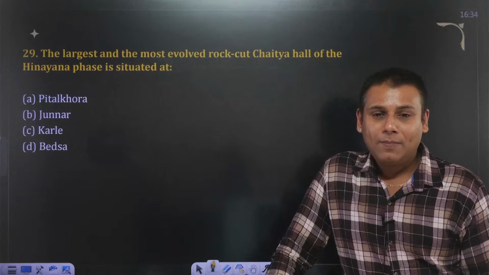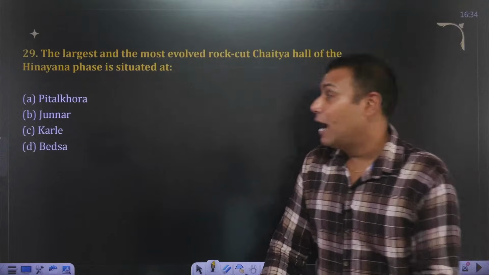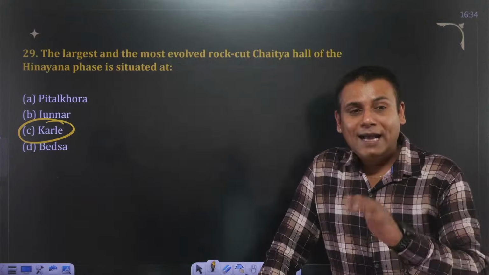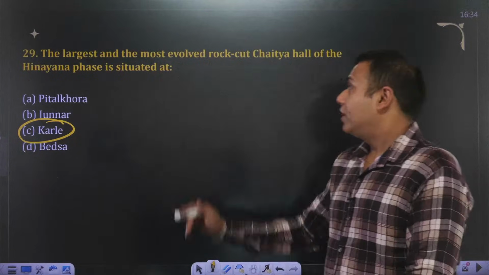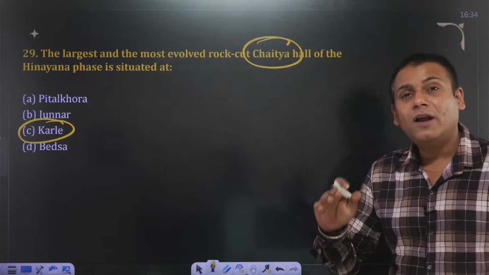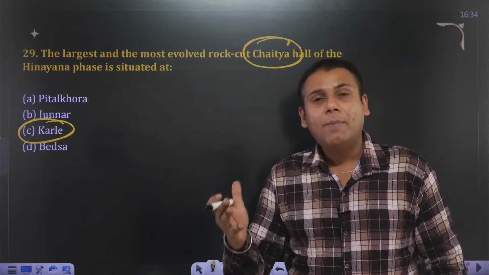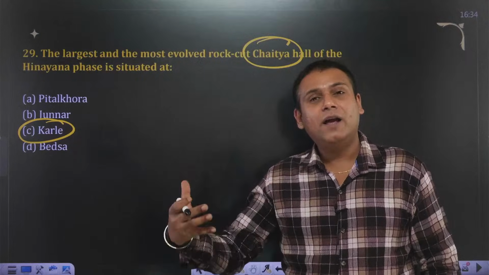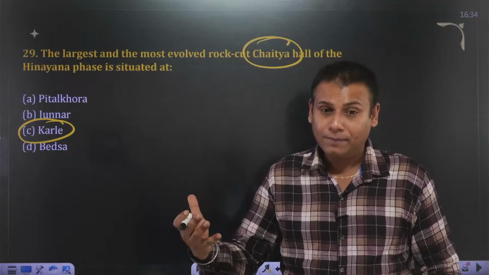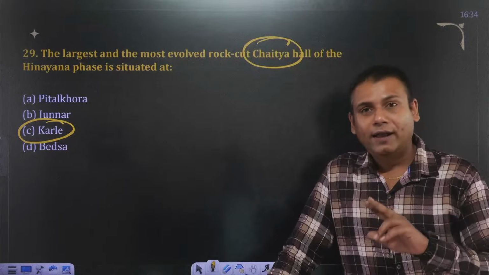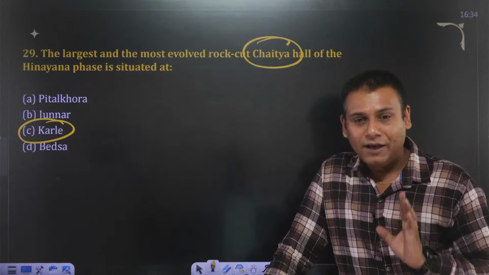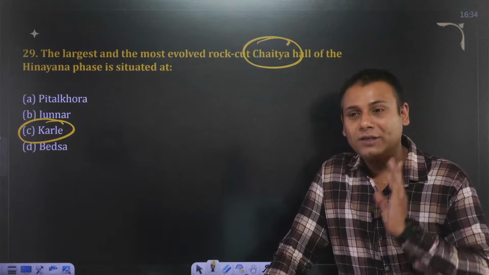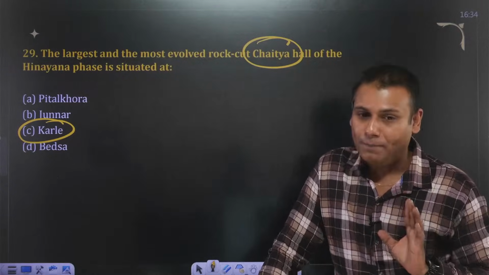The answer to this question is Karle Caves, which is located near Pune. As we have discussed, the word used here is Chaitya. Chaitya Griha basically means prayer hall, and Vihar basically means what? Reciting place for monks and nuns. So the largest Chaitya Griha we have observed at Karle Caves. And Pitalkhora Caves is second or third. Is that clear, Nitesh ji? Yes, very good Vipul, very good Rahul. So the answer to this is Karle Caves located in Pune. Moving ahead.